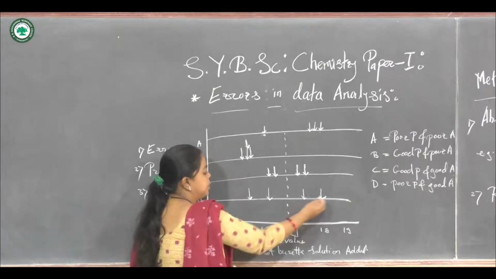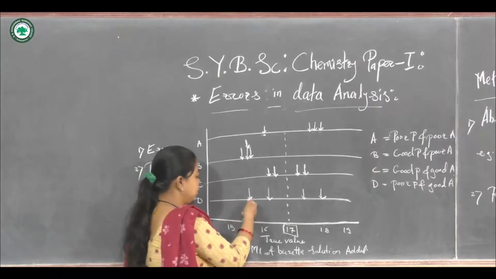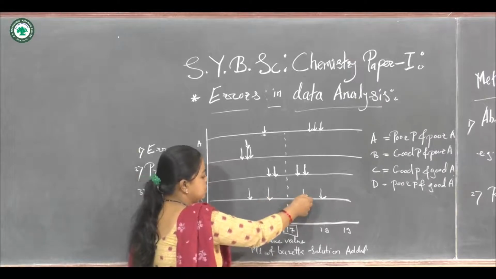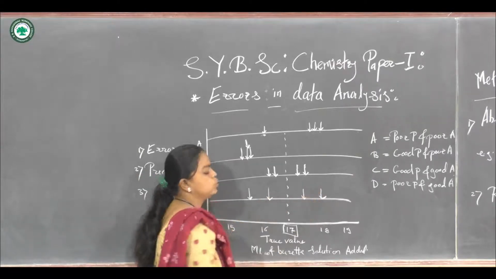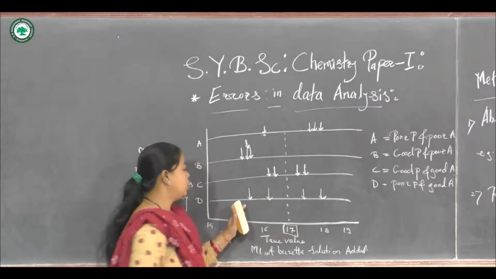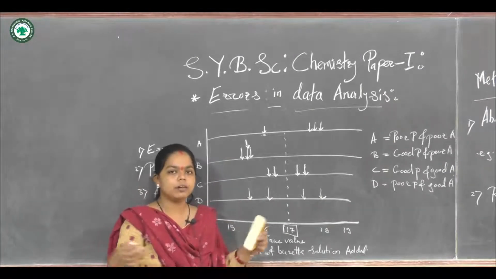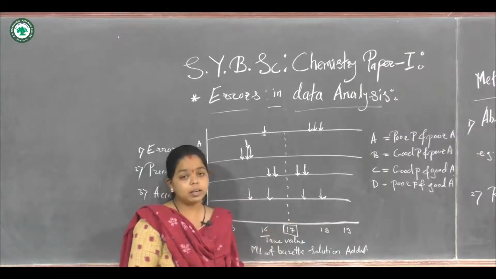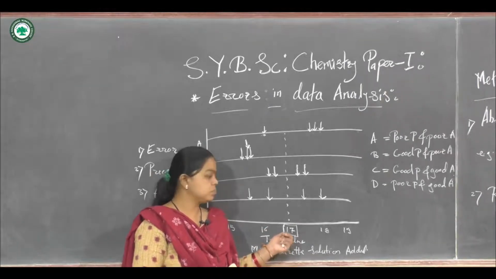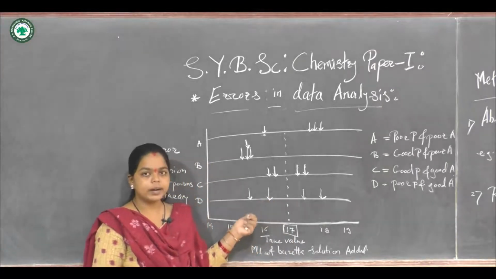Now these values are much more dispersed as compared to the other persons. This is nearly 15.6 or 7, this is 16.1, this is 17.5, this is 18.2. So all these 4 readings taken by this person D are not close to each other, they are far away from each other. Again, they are very far away from the accurate value. So this person has very poor precision and poor accuracy.